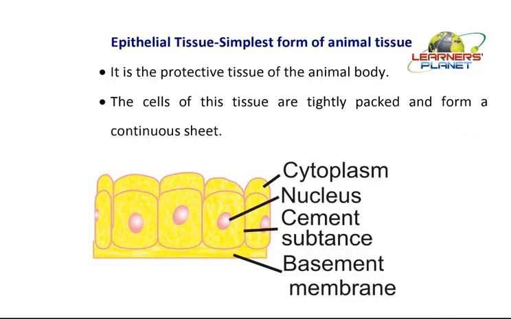Epithelial tissues are the simplest form of animal tissue. Epi means the outermost layer of the body or the organ. If there is a cavity inside, then outermost is not merely towards the outer side. It is the innermost and the outermost lining of the organs as well as the outer covering of the body, that is skin. Basically, these tissues are known as protective tissue of the animal body.